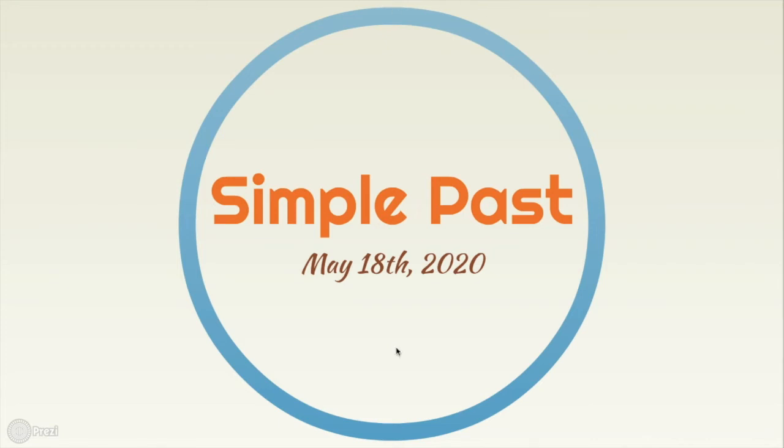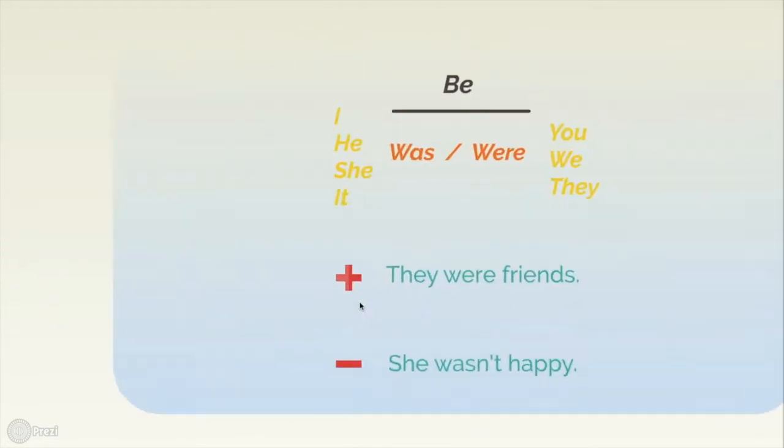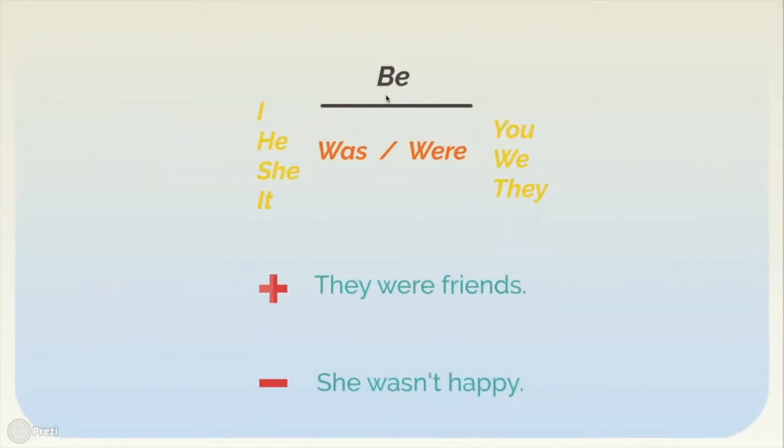We're starting a new unit, a new topic. As you can see, it's simple past, unit 8 in your book. So let's get started with the verb to be. As you know, it has two forms in the past, was and were.